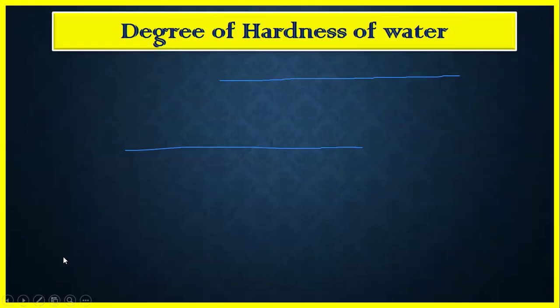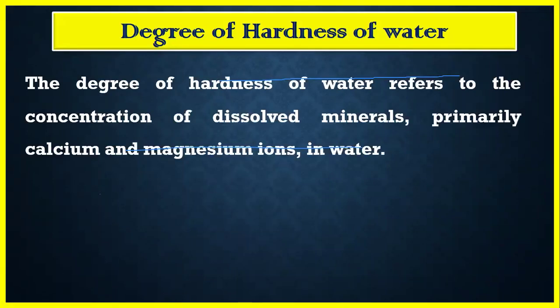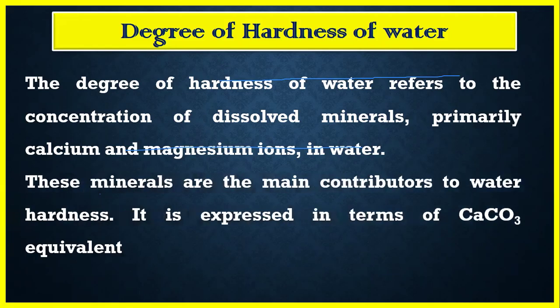Now, coming towards the next topic, that is the degree of hardness. So what is the degree of hardness? The degree of hardness of water basically refers to the concentration of dissolved minerals, primarily calcium and magnesium ions, in the water. That means the degree of hardness is the concentration of all the hardness causing salts present in the water. So these minerals are the main contributors to the water hardness.